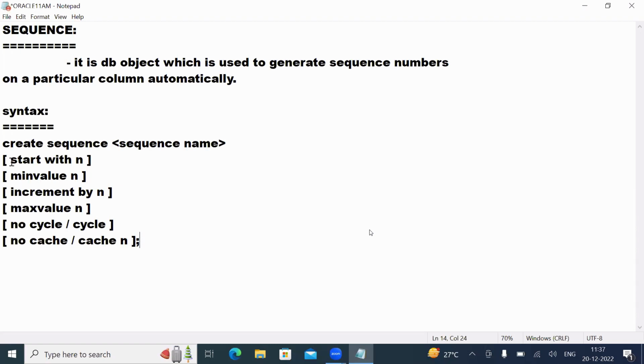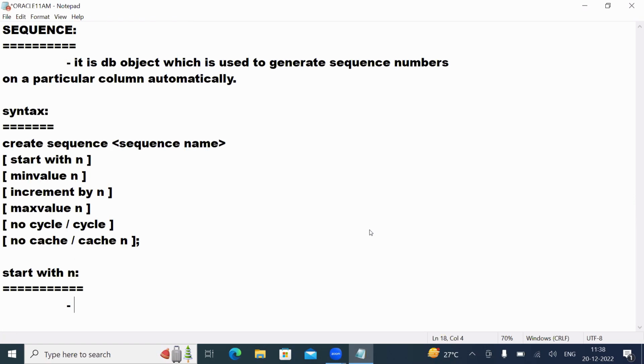The first property is called start with n. From the name only we can easily understand. This parameter tells us which number you want your sequence numbers to start with, either 1 or 10 or 15 or 100 or 2000 or 1 lakh. From which number onwards you need to set your sequence, that is represented by the start with parameter.